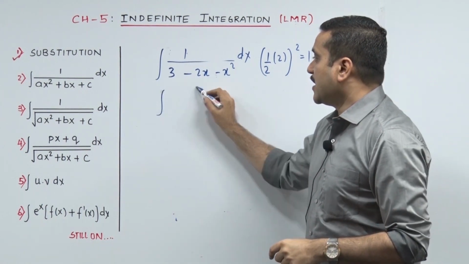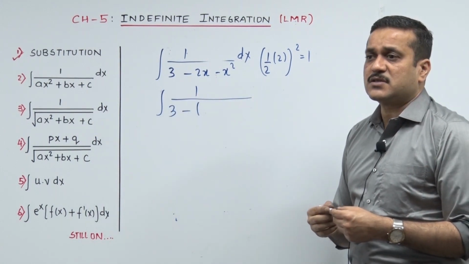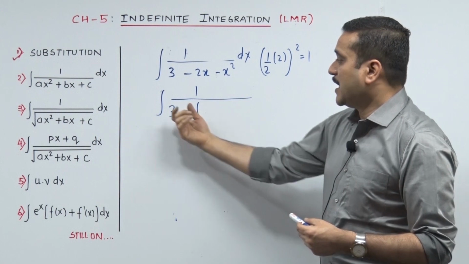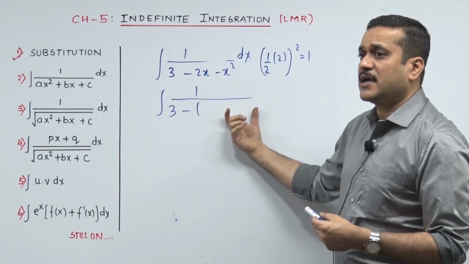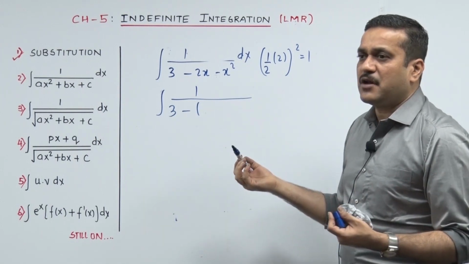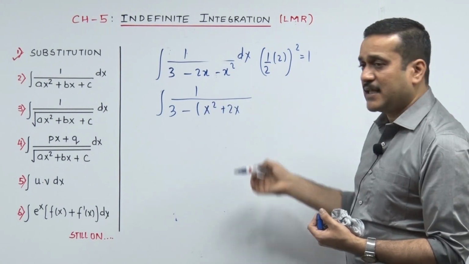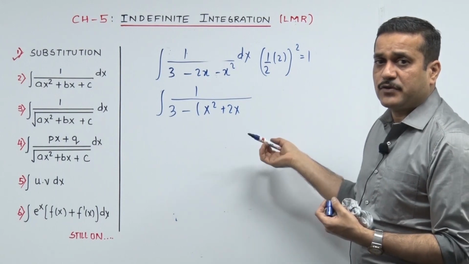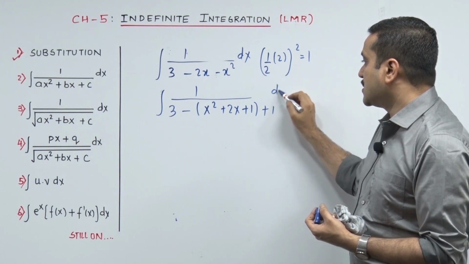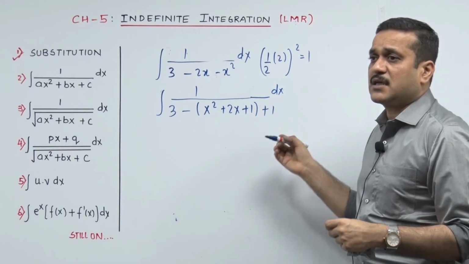Let's do that. So 1 upon 3 minus bracket. Now you may say, sir, why did you construct this bracket? I am going to make my quadratic over here, my x square over here, and my a square over here. So if my quadratic needs to be settled into my second term, I need to keep my minus common. Anyway, at school level also you would have taken your minus common. x square plus 2x, and then the third term what you need to add to make it a full square, you already have kept it ready, plus 1, and then again plus 1. You will say, sir, this is just your ancestral trick, you added plus 1 inside and plus 1 outside. No no, check.